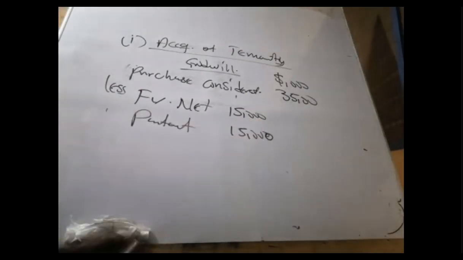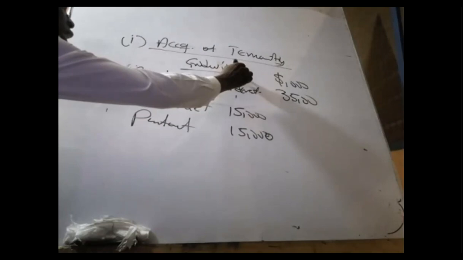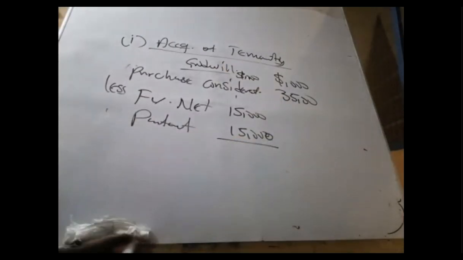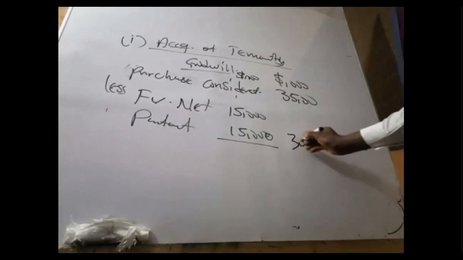We don't acquire the book value of an asset, we acquire the fair value. So 15 million, and we've raised 3 zeros on top here. So the total net assets will be 30,000, right?